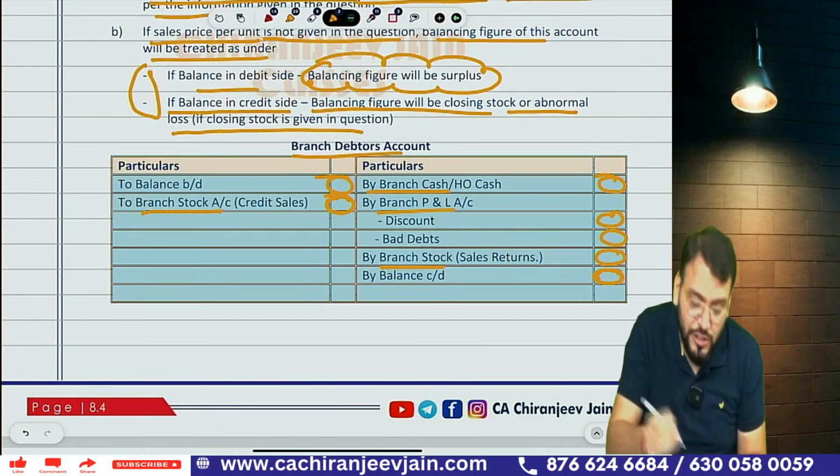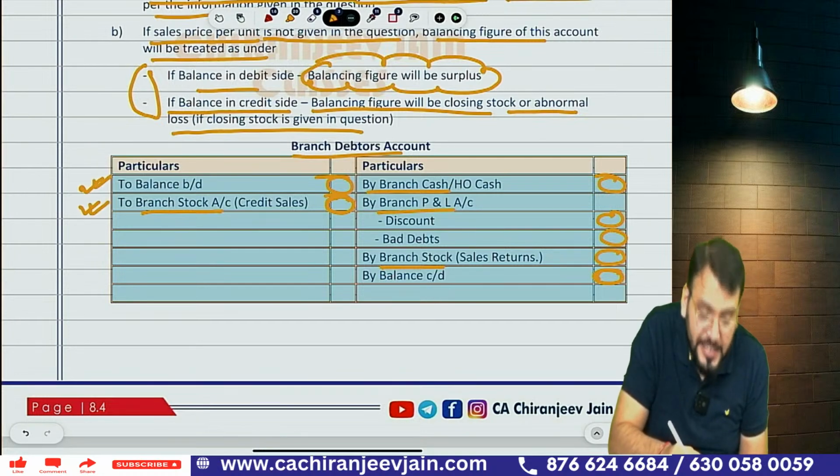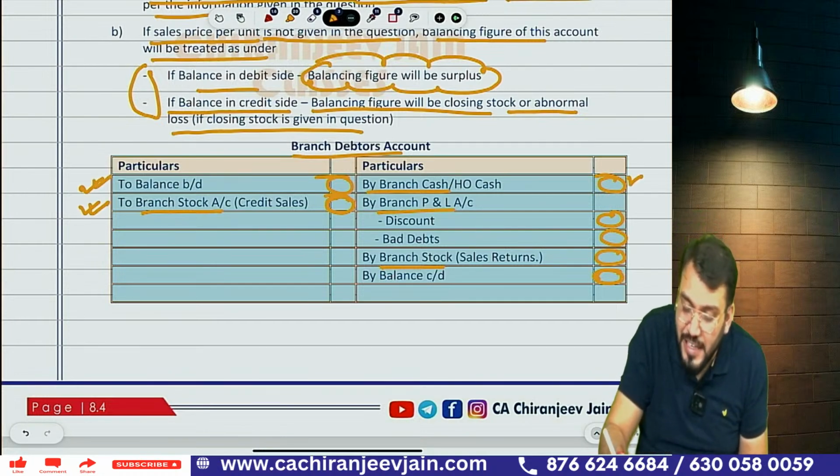Got this point? So this is the opening balance. This is credit sales. Then cash collection from debtor.